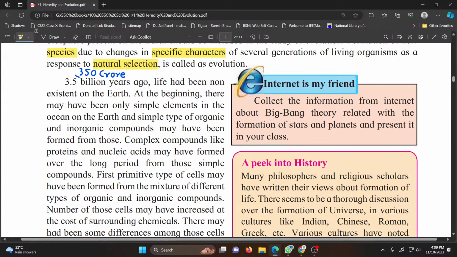Then the first evolution that took place: simple inorganic compounds evolved into complex organic compounds. So that was the first stage of evolution. These complex organic compounds were proteins, nucleic acids, and they were formed over a long period from the simple compounds.